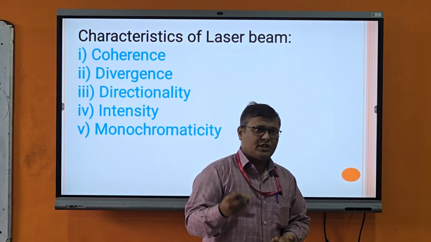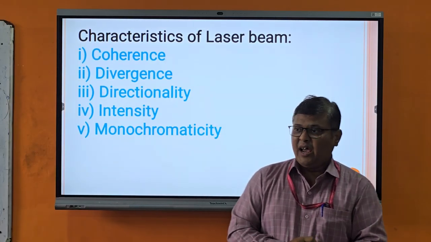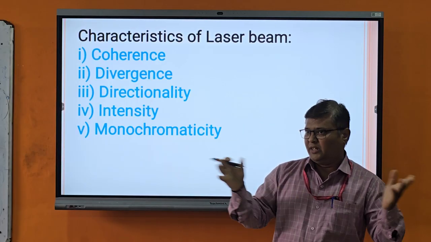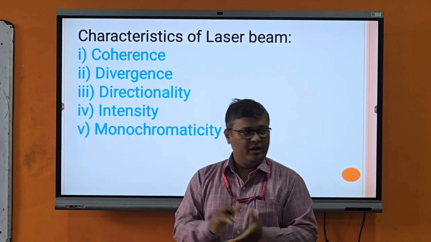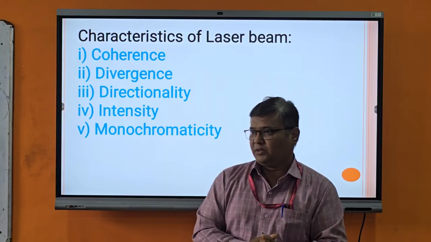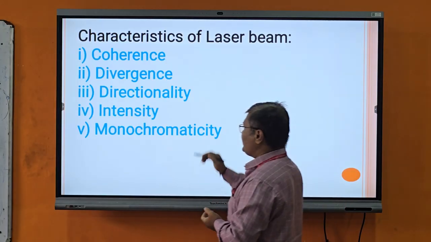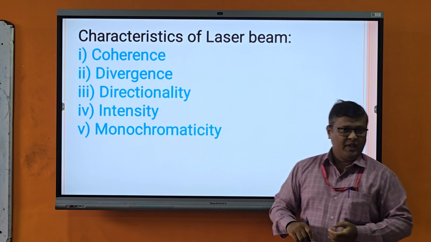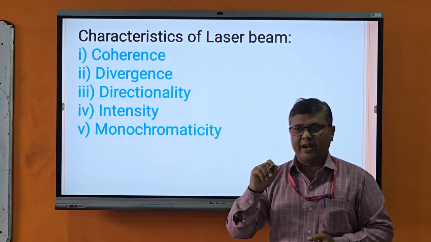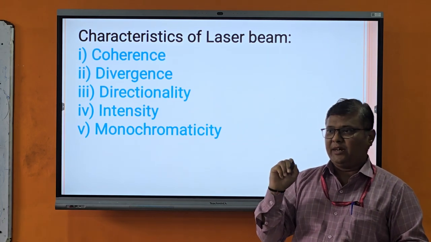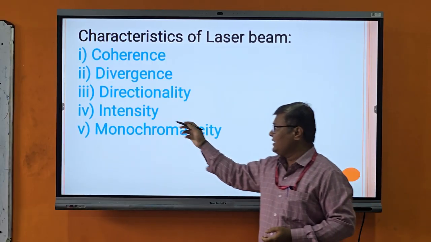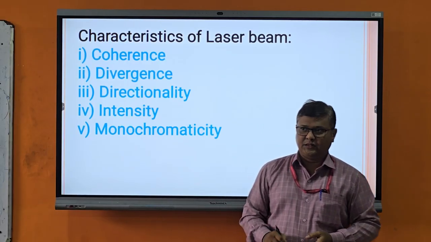In conventional or normal sources, as the distance increases, the intensity decreases because the waves travel in the form of a spherical wavefront. But laser light is concentrated at one particular point. As the energy is concentrated continuously at one point, its intensity increases. Therefore, laser light is highly intense.